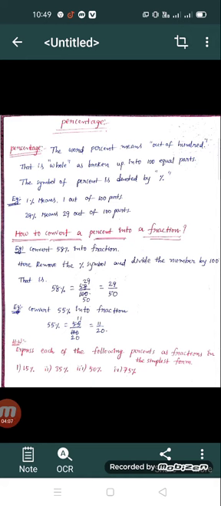Okay students, so you have to do the homework problems given in this slide. Express each of the following percents as fractions in the simplest form. So these four problems you will do. So this is the simple method to convert a percent into a fraction form.